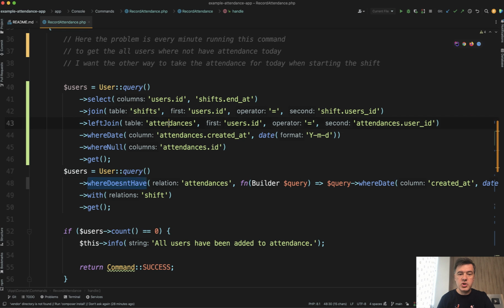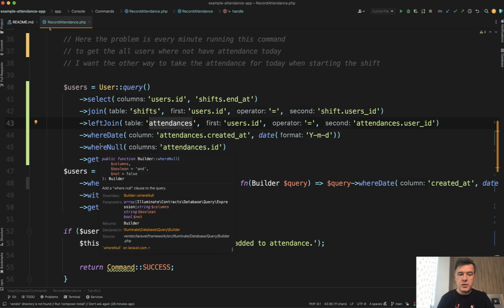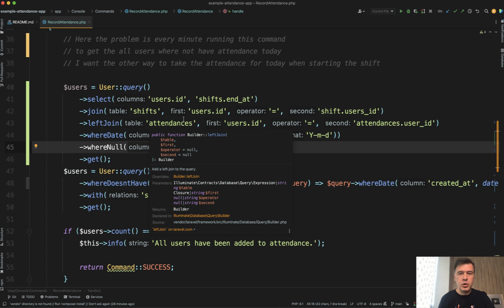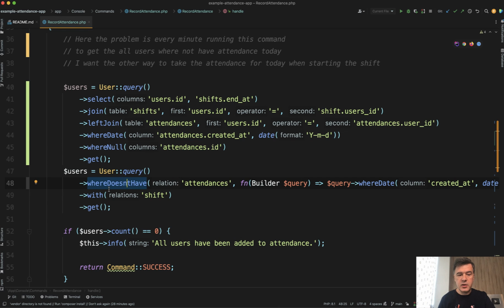In this case, we join the attendances, but we query only those records of users that have attendances ID of null. I hope I'm right here. Maybe it could be optimized as well, but my goal is for you to get the whole idea that we don't use Eloquent whereHas, we use join with query builder instead. So I guess these are all my thoughts about this piece of code.